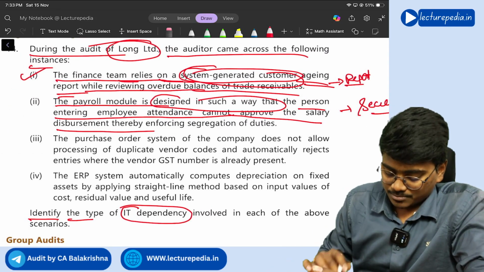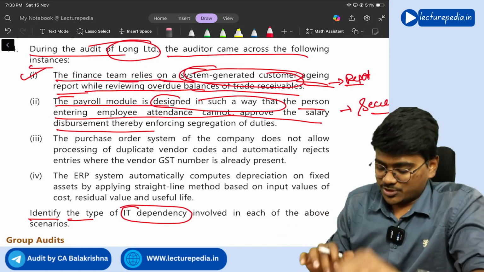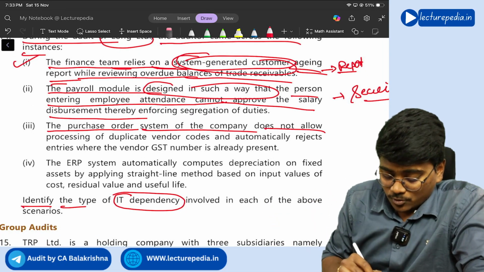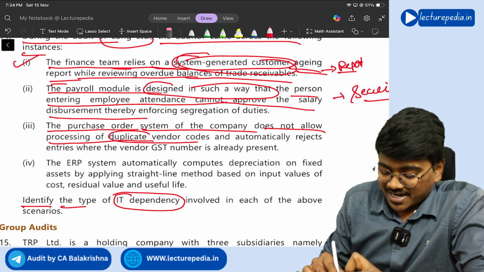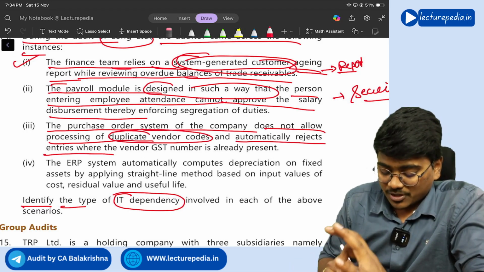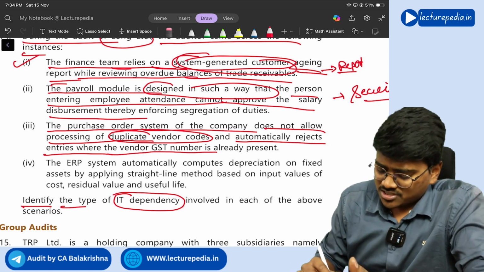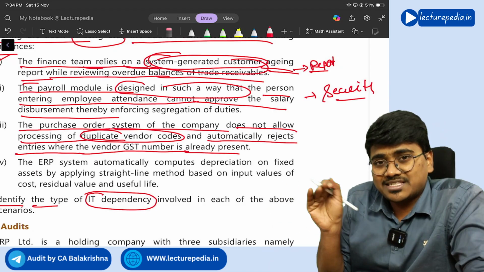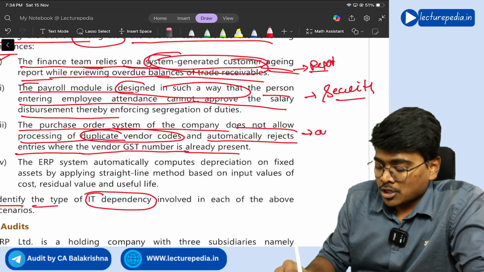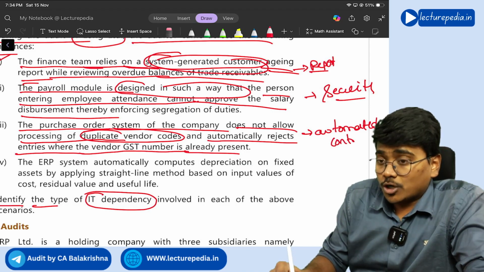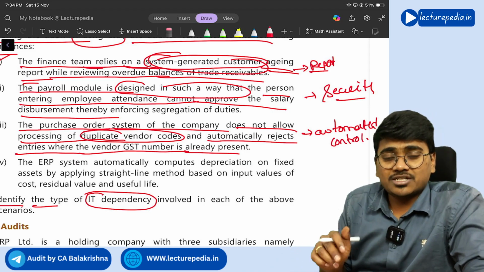By segregating the duty. Next, the purchase order system of the company does not allow processing of duplicate vendor codes and automatically rejects entries where the vendor registered GST number is already present. So it is a control that is implemented within the application itself, which is an automated control, right? So you are dependent on information technology for automated control.